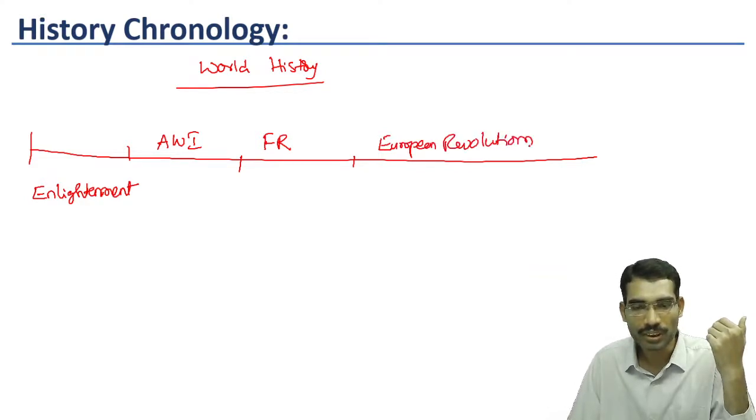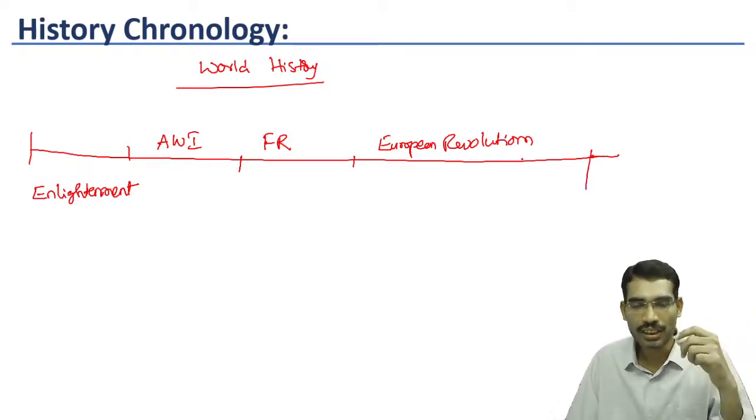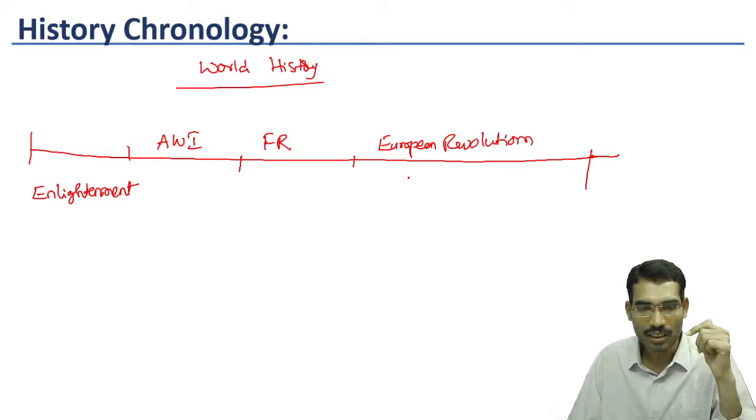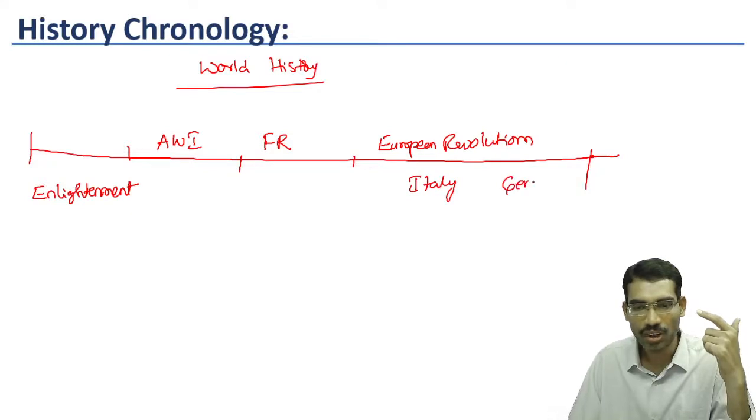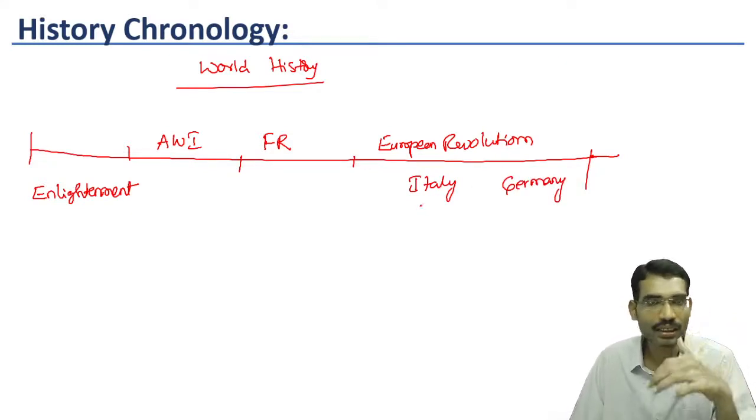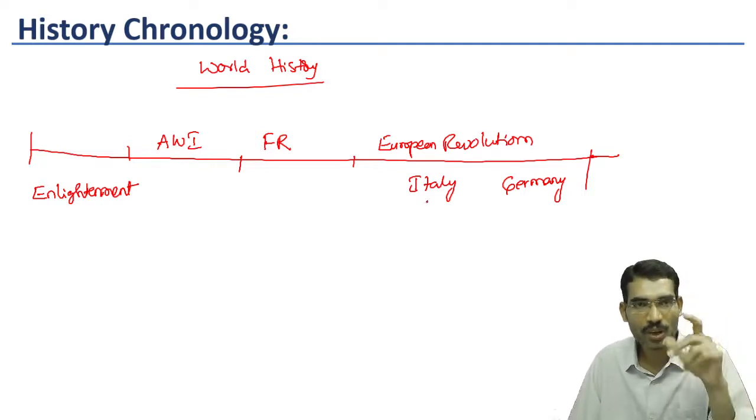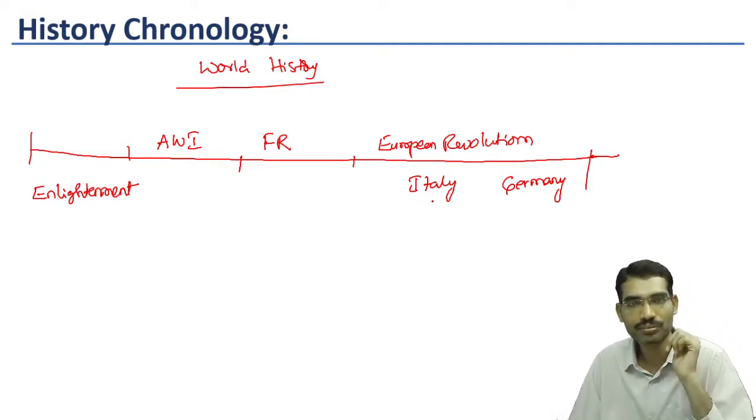As part of these European revolutions, initially the concept of the nation state also emerged. Some countries like Italy and Germany got unified. Previously, Italy was under different rulers, different small kingdoms, like the case of India, small principalities everywhere.